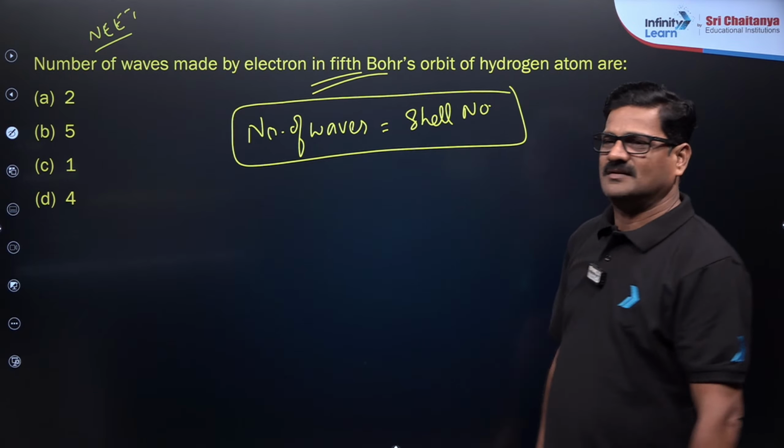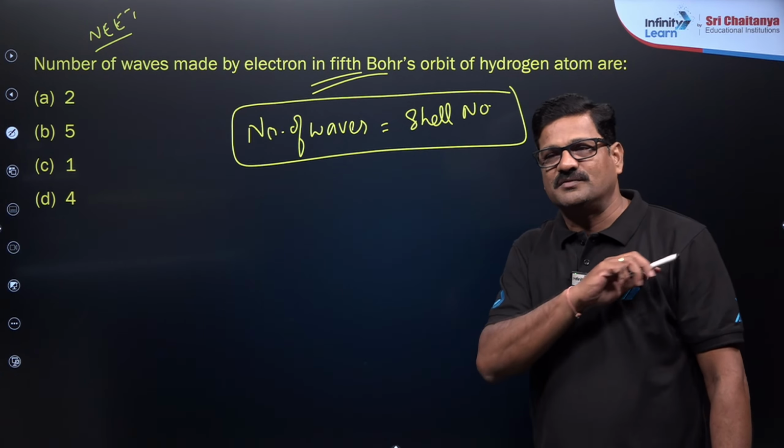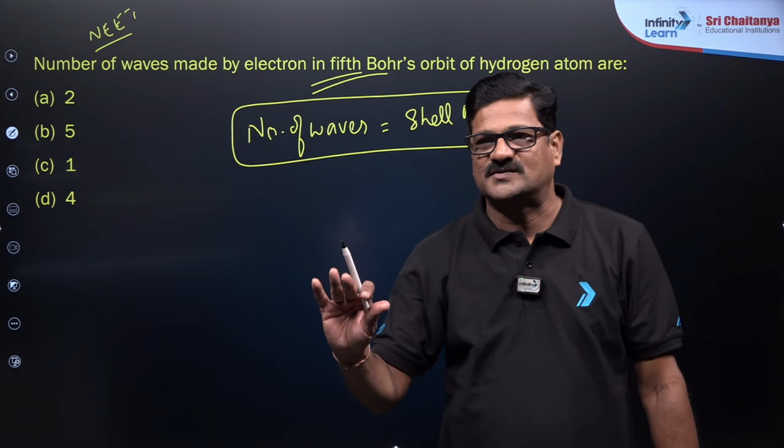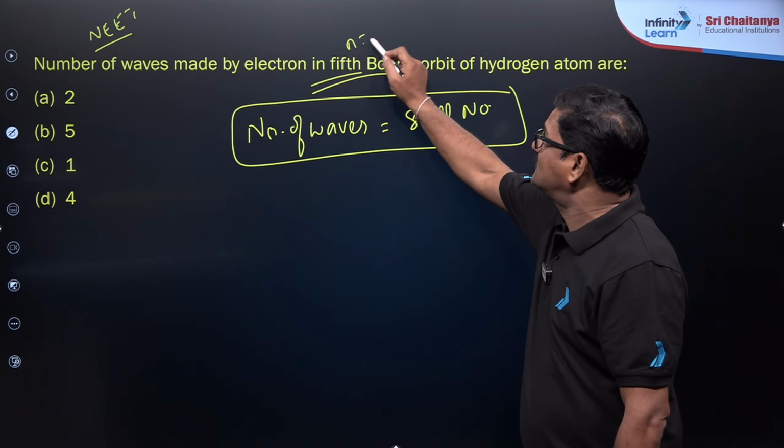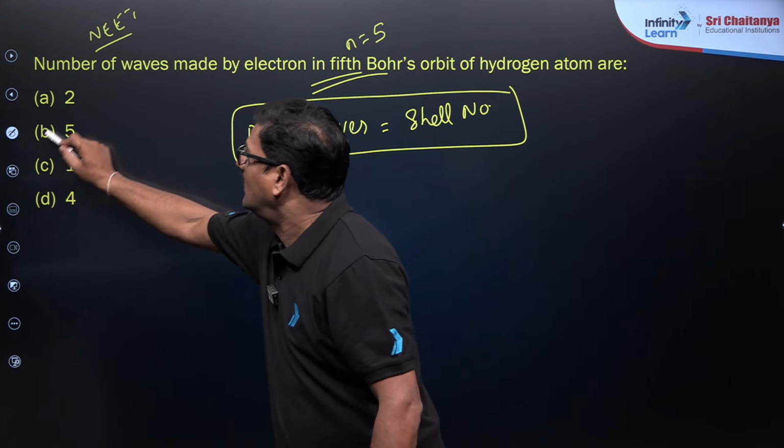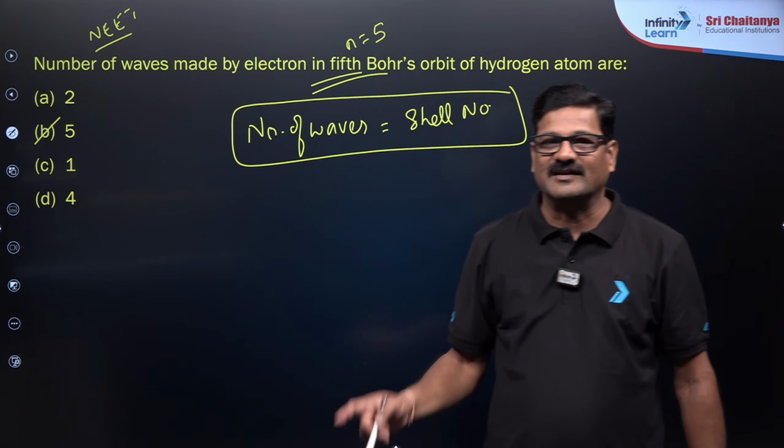This is the trick. In the class, I am going to give you all kinds of tricks so that you can simply answer this. So it is n is equal to 5, so that your answer can be 5. Are you getting or not?